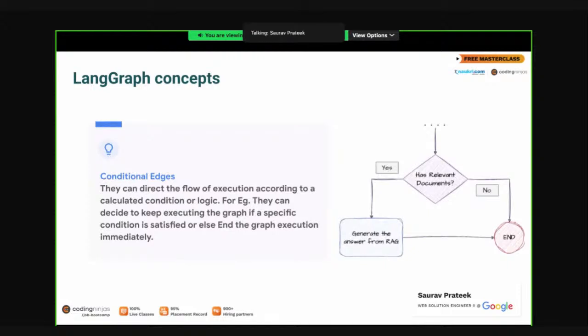On the right hand side, I have one example of a conditional edge, which checks whether we have some relevant documents or not. If we have a relevant document, then it generates the answer. If we don't have a relevant document, then it ends the execution. That is the whole concept of conditional edges. As the name suggests, they have some conditions implemented in them, on the basis of which they can decide which way we have to go. That is the high level idea of a conditional edge, and we will be implementing a conditional edge in this session.